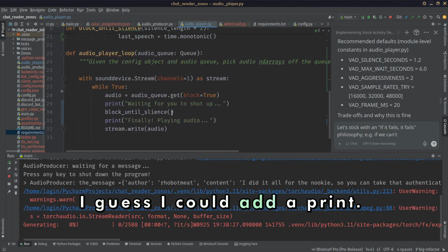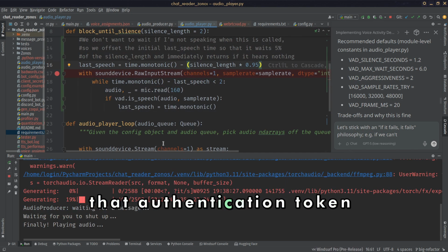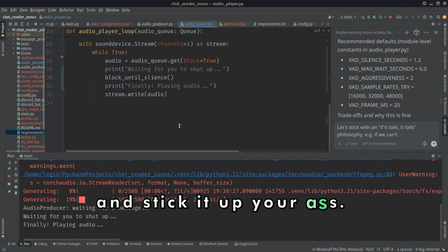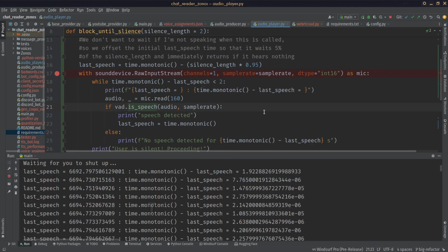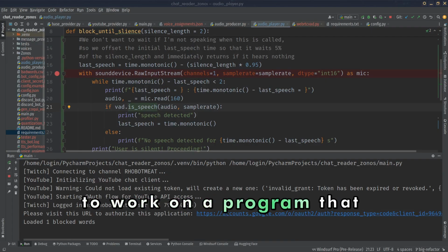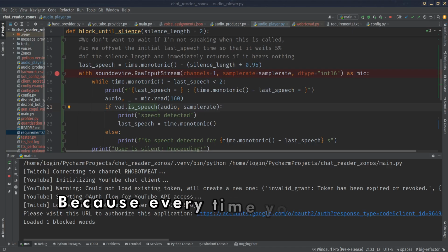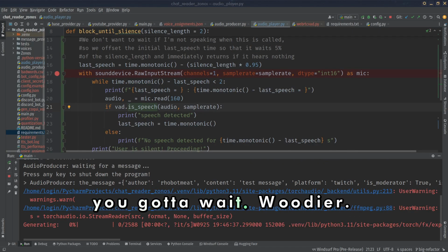I guess I could add a print. I did it all for the nookie, so you can take that authentication token and stick it up your ass. What? Okay, one more time here. This is a great demonstration of how much of a pain in the ass it is. Every time you iterate, you gotta wait.